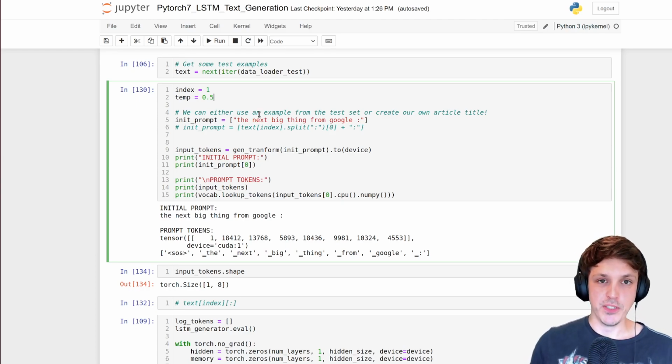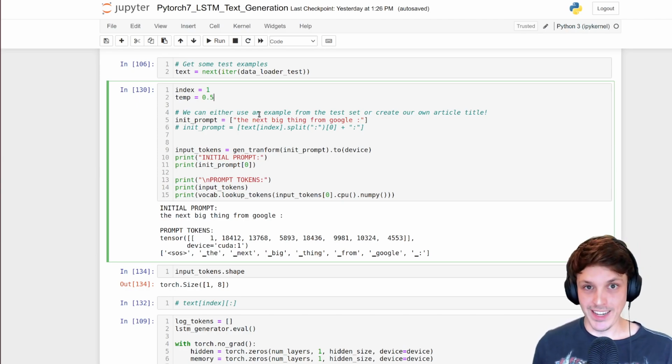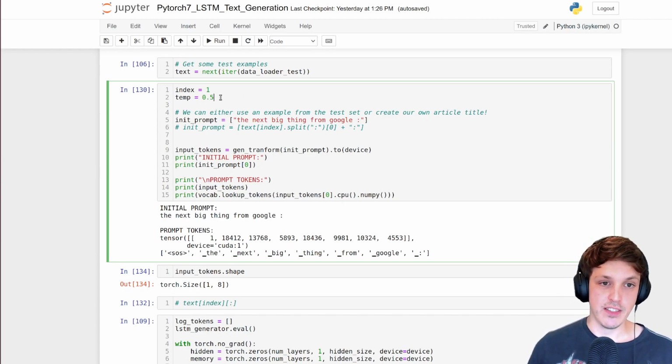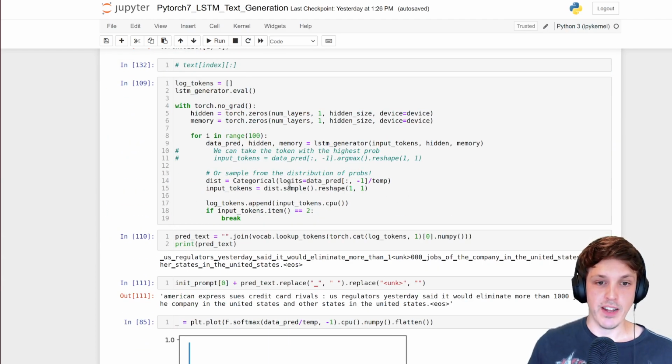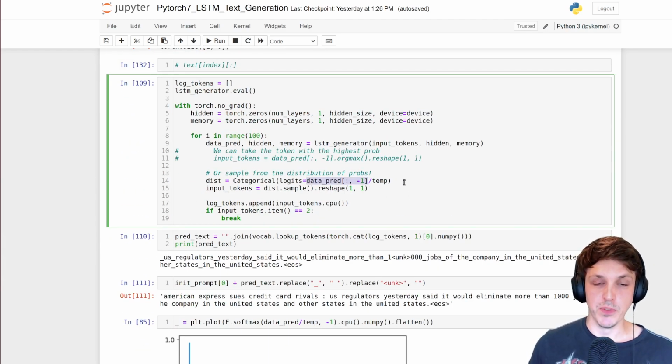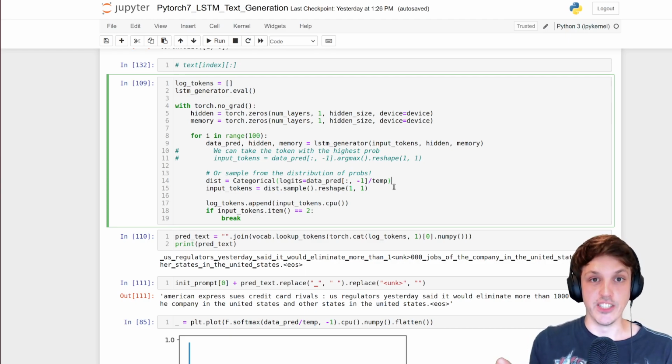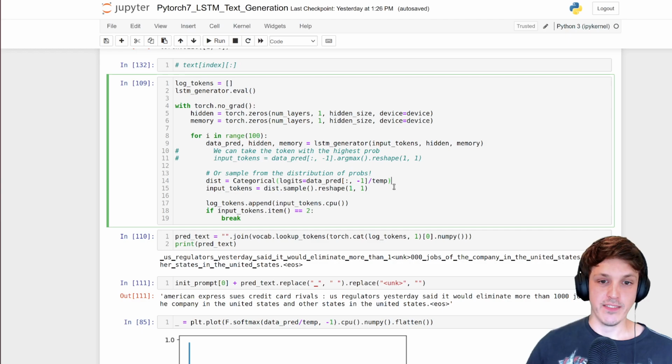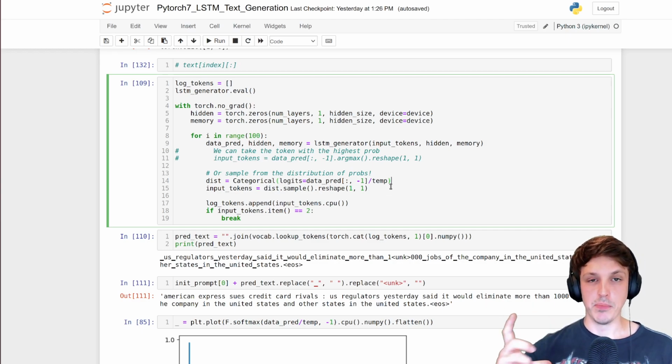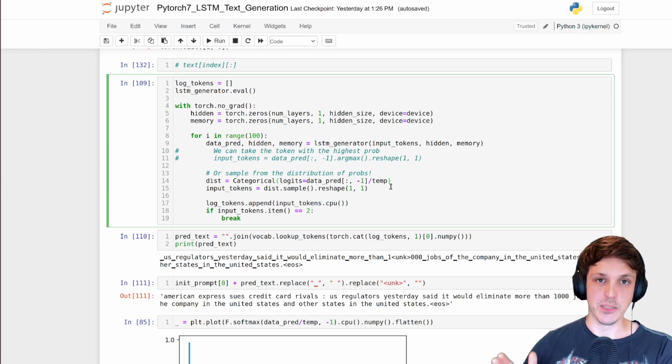So we have this distribution from the output of our model, and we can make it more greedy or less greedy by changing this temperature. If we decrease the temperature and divide our logits by a very small number, the logits become quite large. When you do a softmax, the distribution becomes more concentrated towards the largest probabilities.